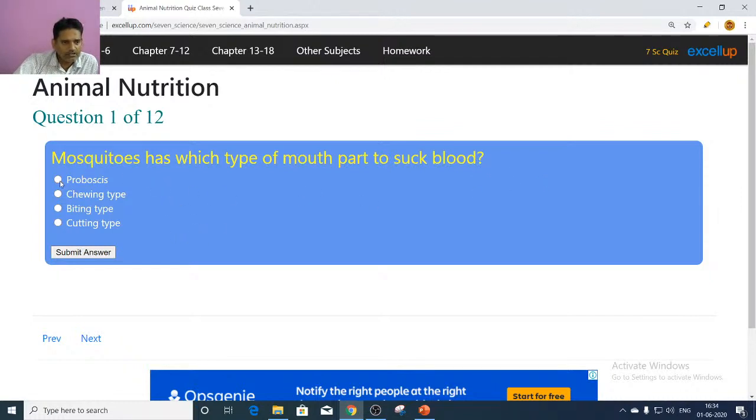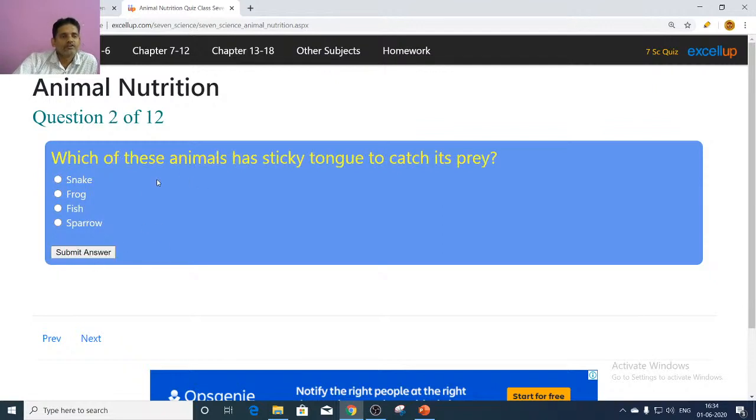What is that called? Proboscis. Next, which of these animals has sticky tongue to catch its prey? Feeding mechanism in animals. There are different feeding organs. For example, amoeba, pseudopodia, okay, and hydra, tentacles are present. Like that, if you take frog, sticky tongue is present.